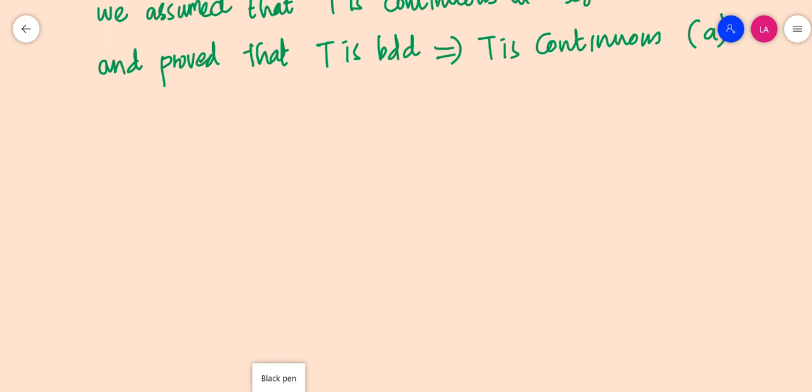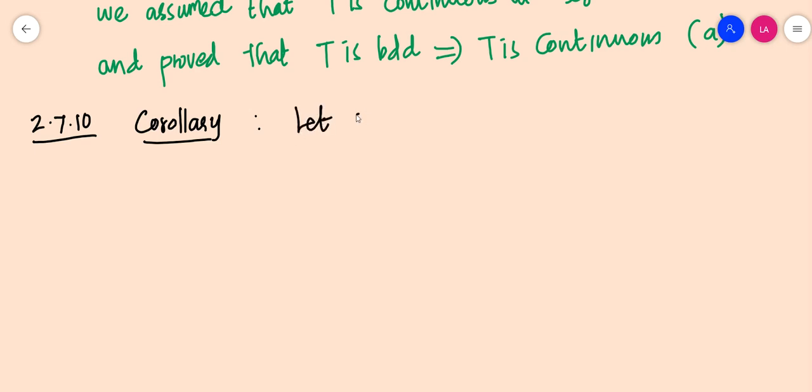Now, as a consequence of this theorem, we can quote the following corollary, 2.7.10 corollary, which states: let T be a bounded linear operator.